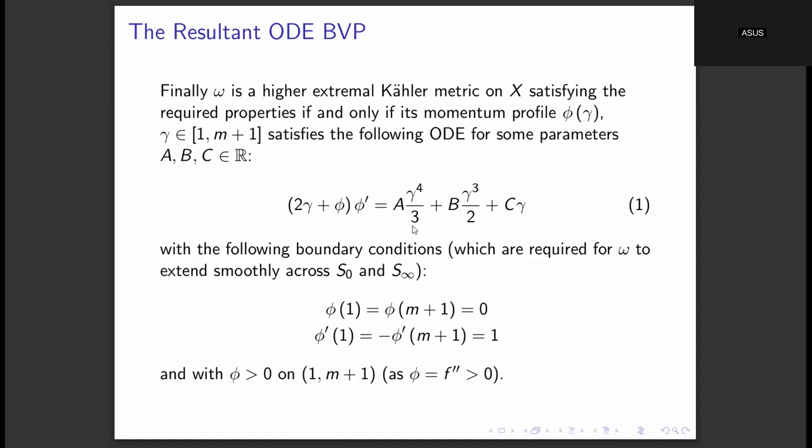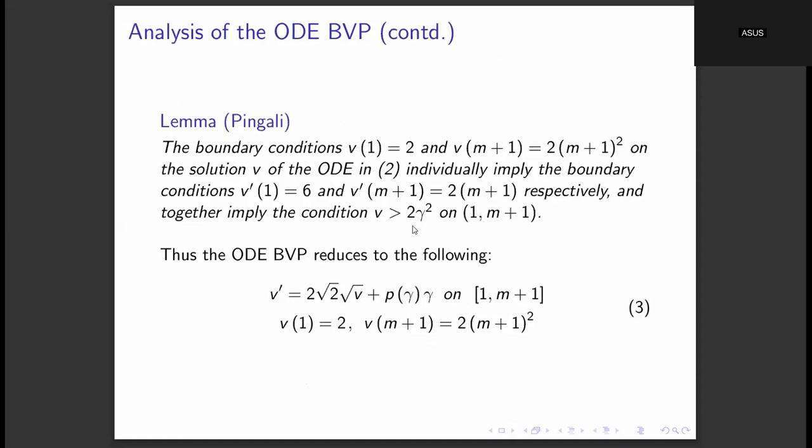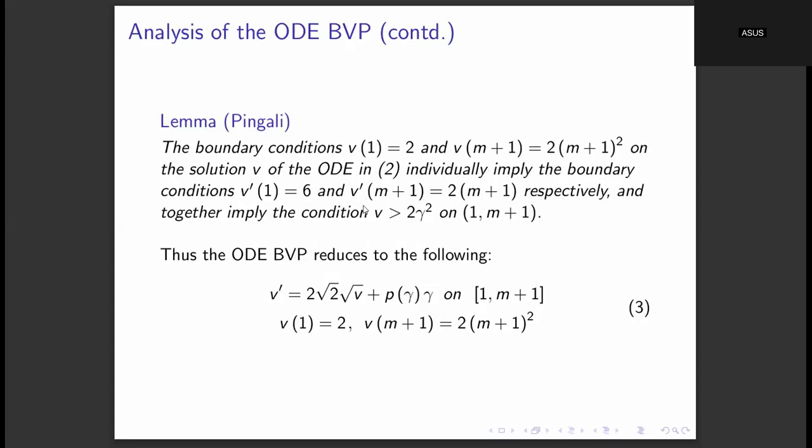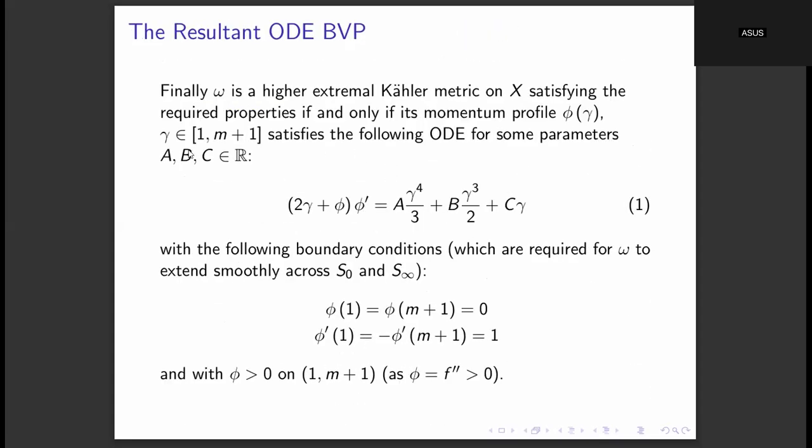Another important difference is in the result that we are getting. The result that we get over here is that in every Kähler class there exists a higher extremal Kähler metric, but in the extremal Kähler case, the result was that this ODE boundary value problem actually cannot be solved for all values of the parameter small m. Meaning in all Kähler classes there don't exist extremal Kähler metrics, but they exist only in some